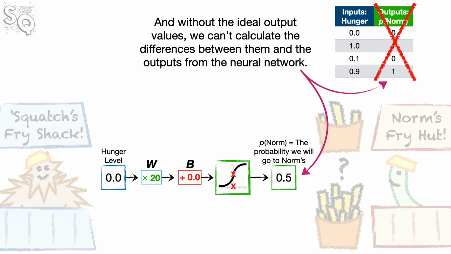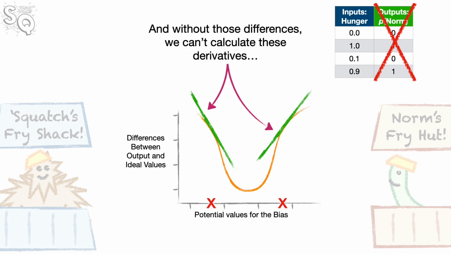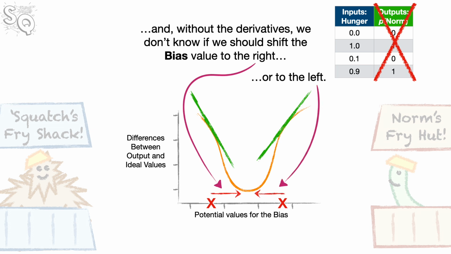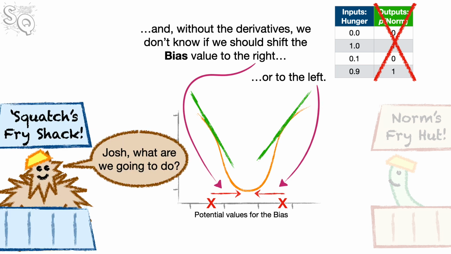And without the ideal output values, we can't calculate the differences between them and the outputs from the neural network. And without those differences, we can't calculate these derivatives. And without the derivatives, we don't know if we should shift the bias value to the right or to the left. Josh, what are we going to do?